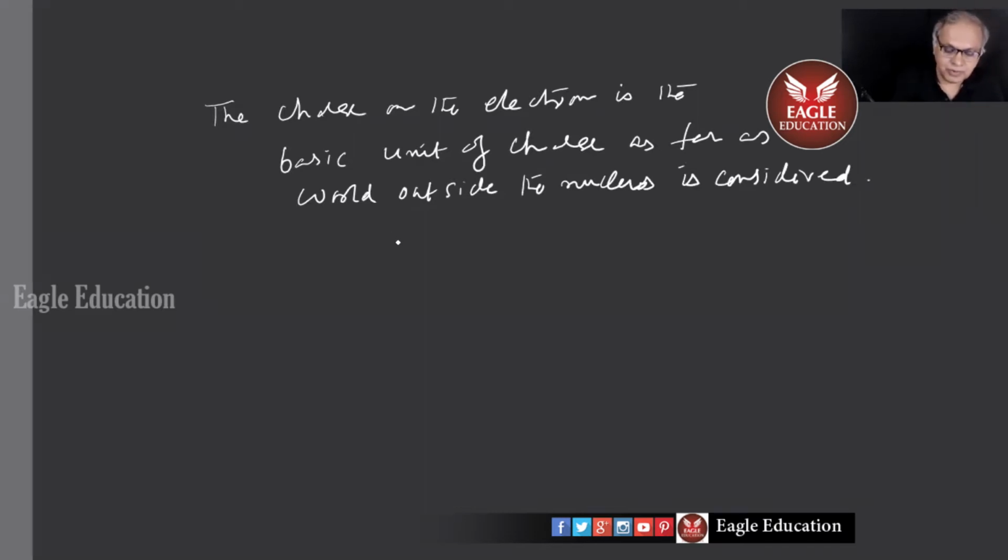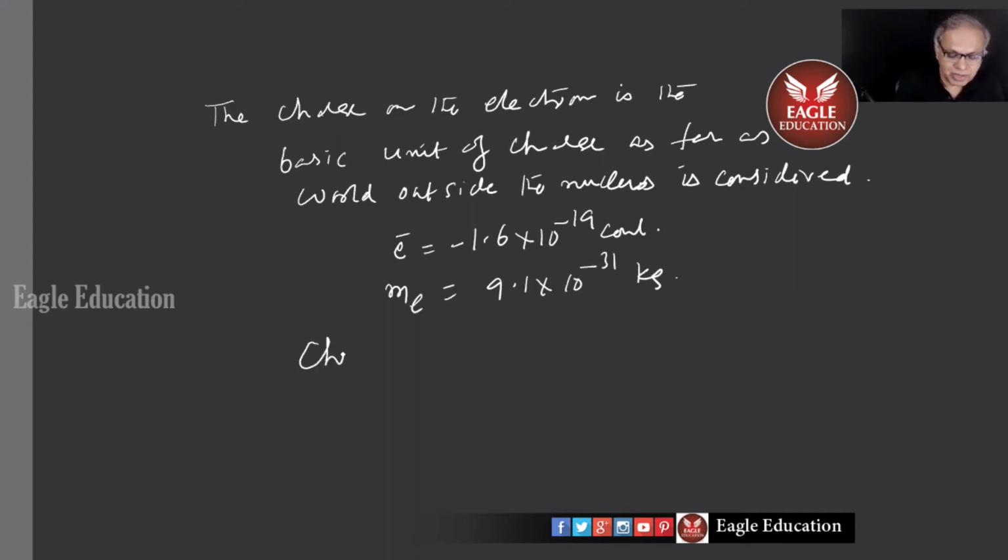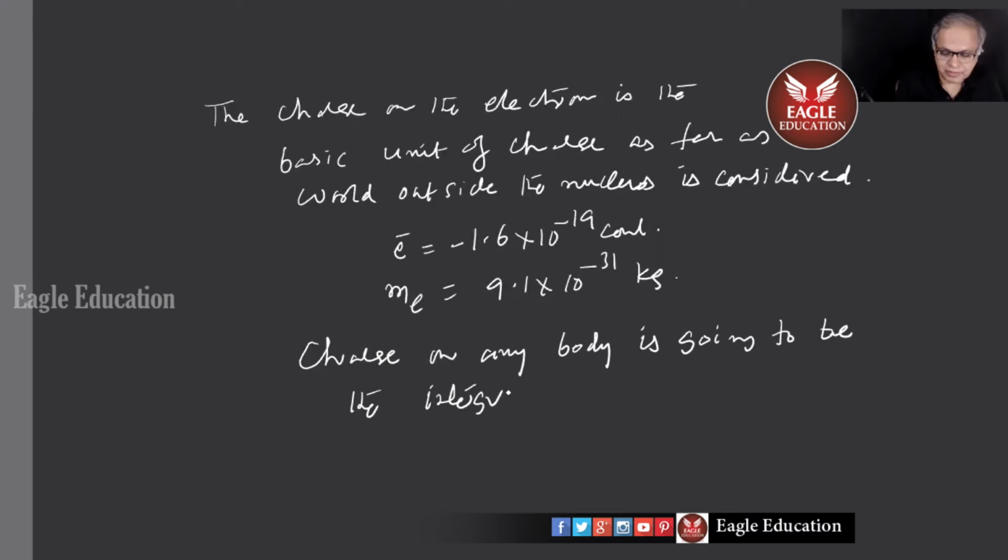Its charge value, you know, electron charge is how much? Minus 1.6 into 10 to the power minus 19 coulombs. Its mass is what? 9.1 into 10 to the power minus 31 kilograms. Charge on any body is going to be the integral multiples of electron charge.